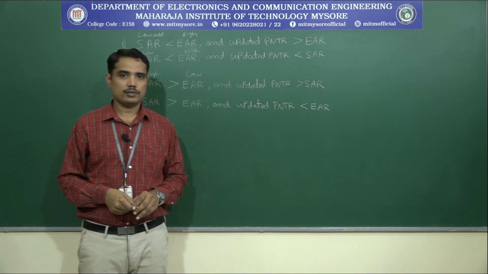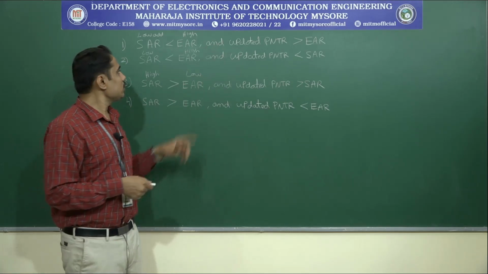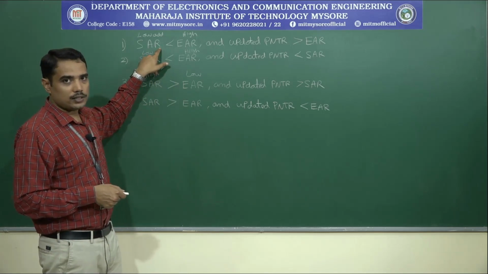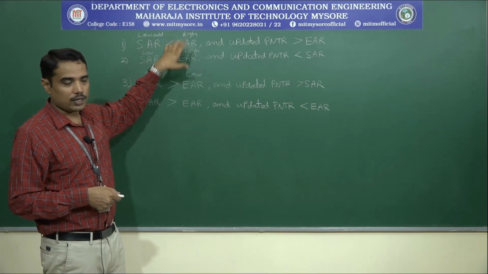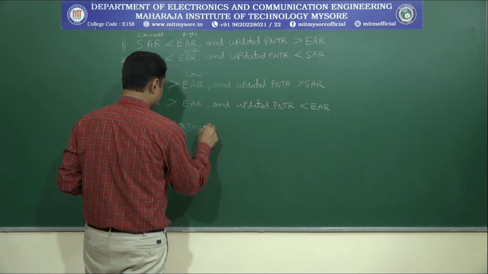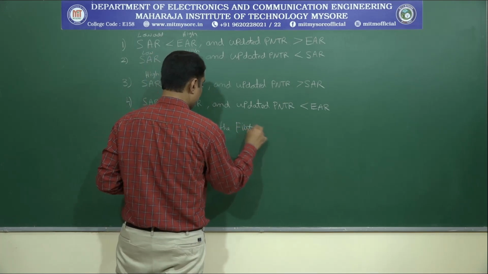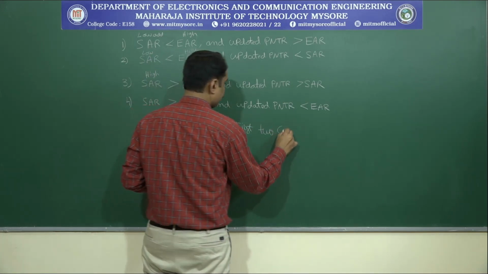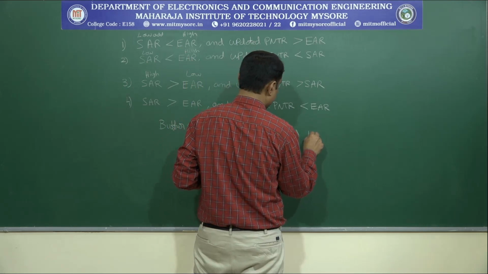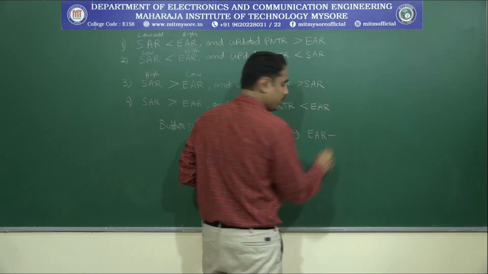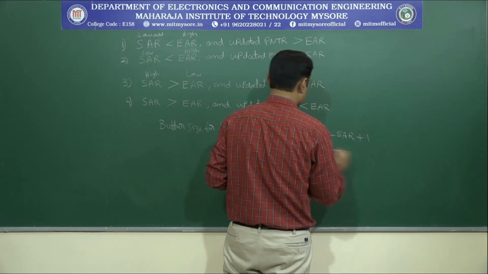Now we have to denote the buffer size for the four cases. Since SAR is less than EAR in these two cases, or in other words EAR is greater than SAR in the first two cases, we can write the buffer size for the first two cases as EAR minus SAR plus 1.